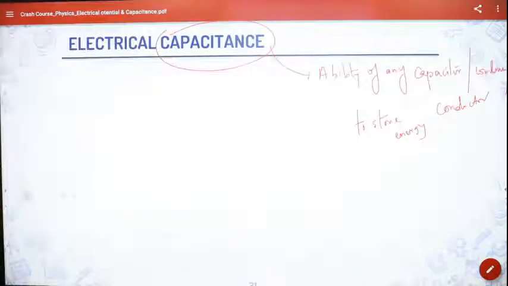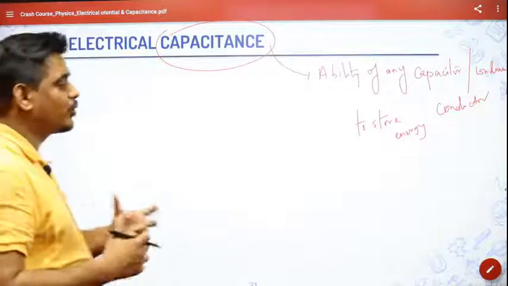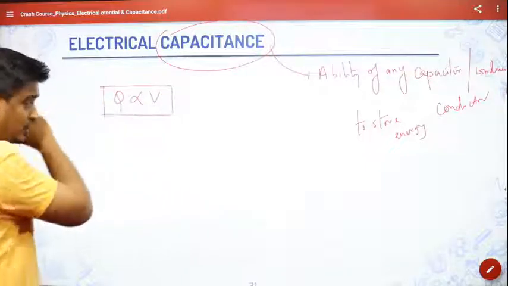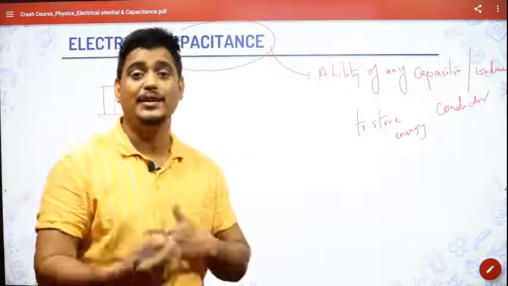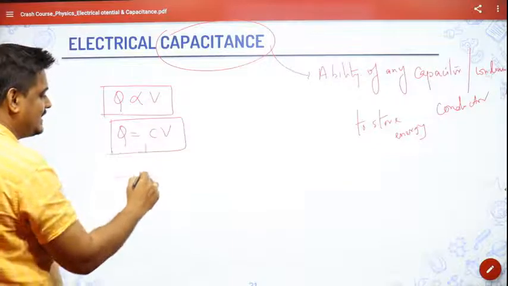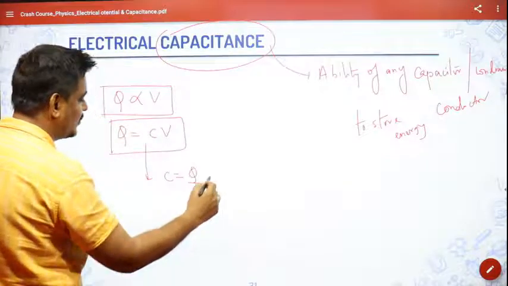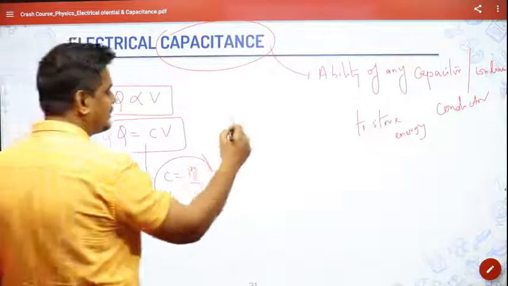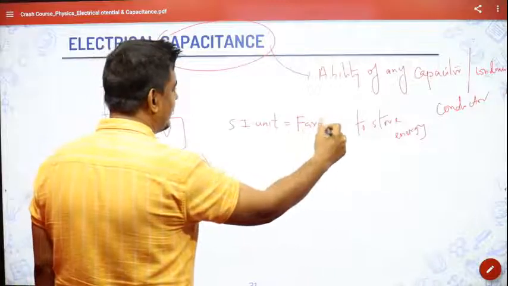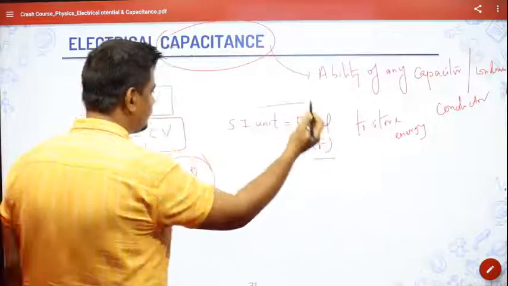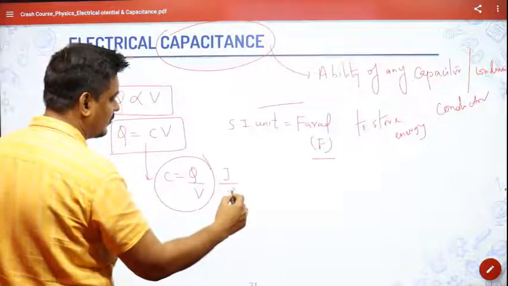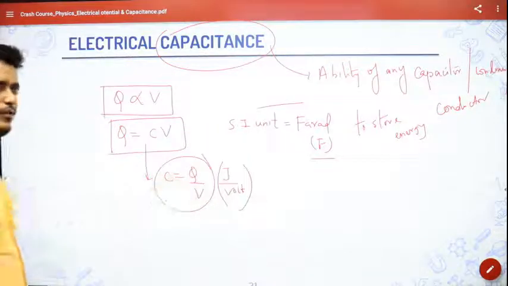So obviously, to do that, we are giving more and more potential. The more potential you give, the more charge it develops. So Q is proportional to V. The increase in the potential will lead to increase in the charges. So Q is equal to CV. And this C is called capacitance, which is equal to Q by V. Its SI unit is farad. Obviously, it will be joule per volt. That is called farad.